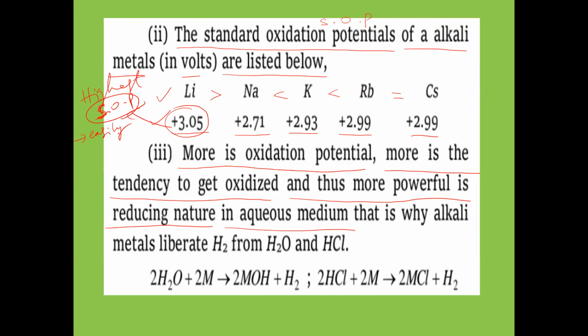Therefore, what we have to understand here: easily undergoes oxidation means easily oxidizes, which means it easily loses electron. When it loses electron easily, it will act as a powerful reducing agent, as it is easily undergoing oxidation.